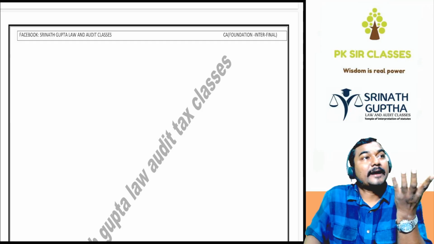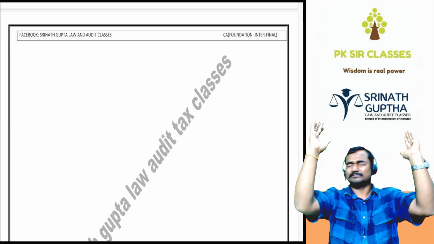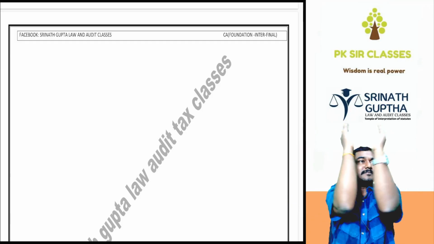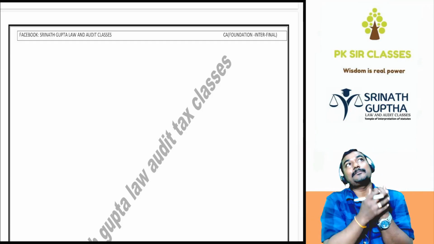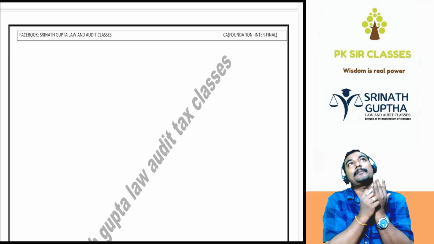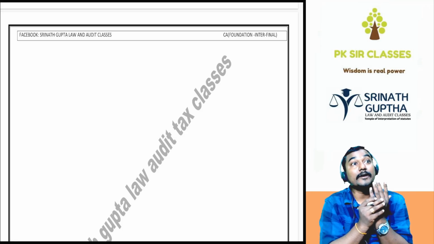As per the LLP Act, as per the Partnership Act, there is no veil between the promoters, partners and the firm. Both are one and the same. For example, a partnership firm is there. One partner is doing some default. Who will be liable, partner or firm? Both are jointly liable.